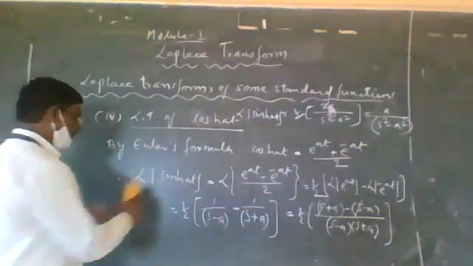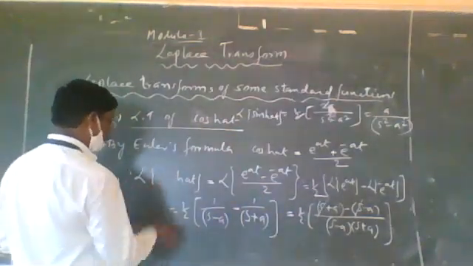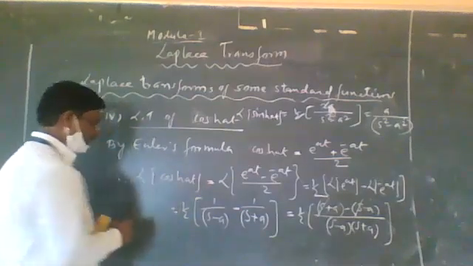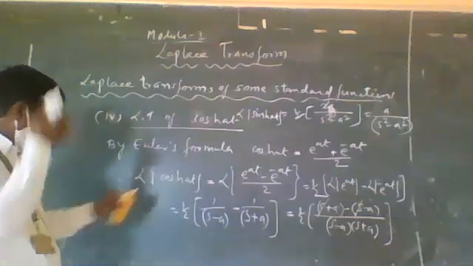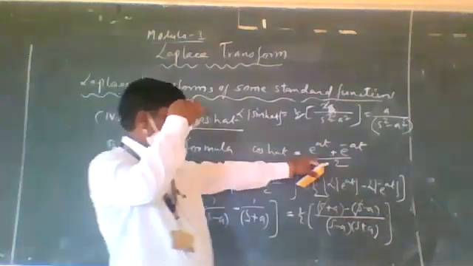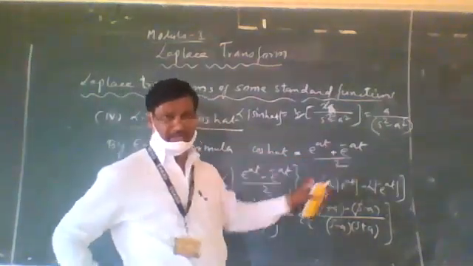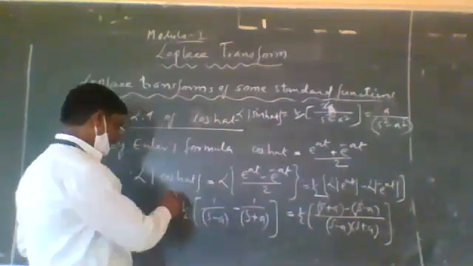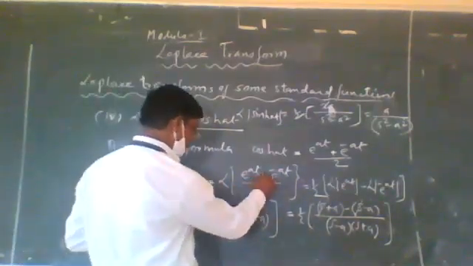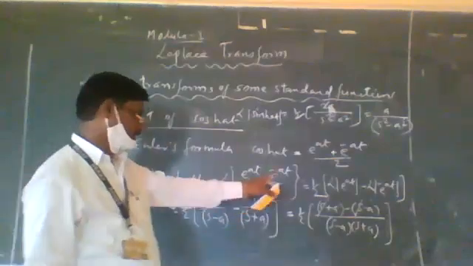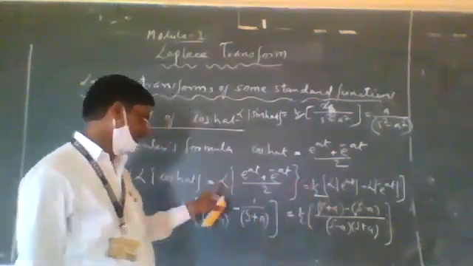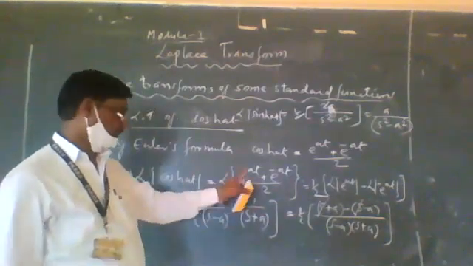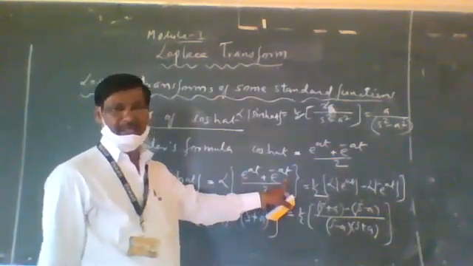And again apply the LT on both sides. So LT of hyperbolic cos at is equal to the LT of e raised to at plus e raised to minus at, divided by 2, and the one half is outside. You can apply the LT for both the functions by using the linear property.